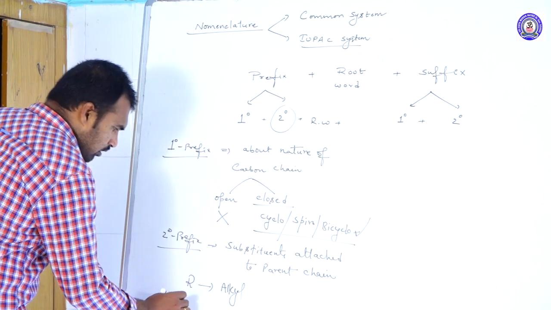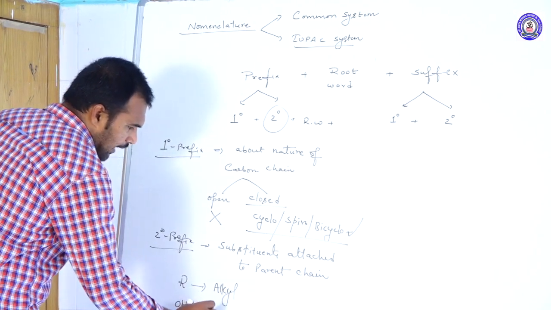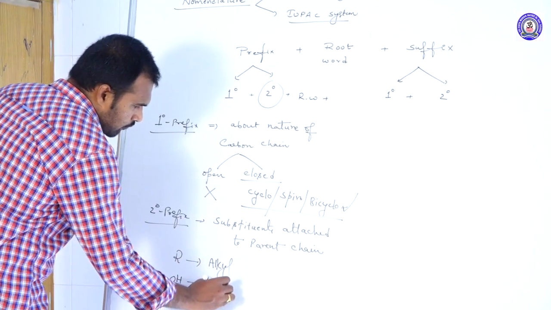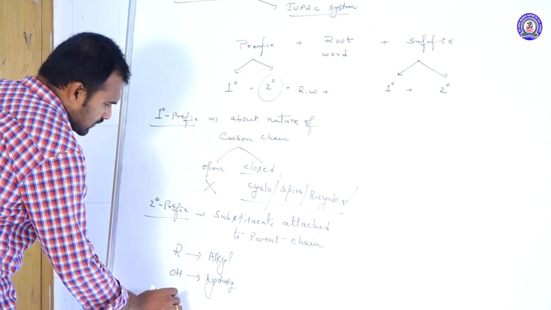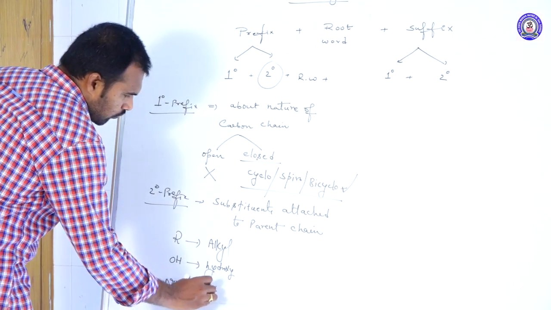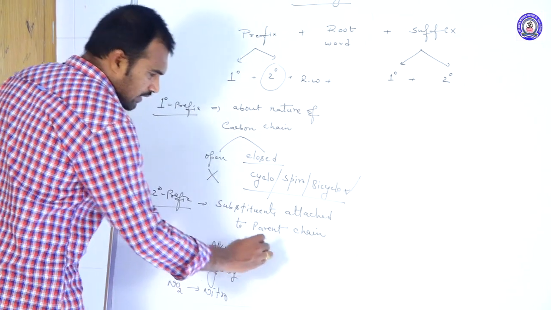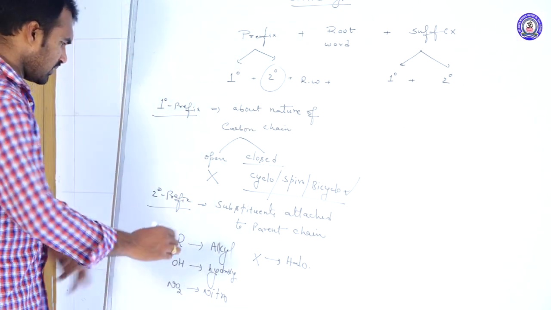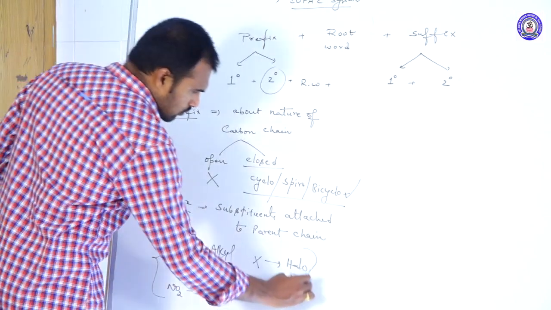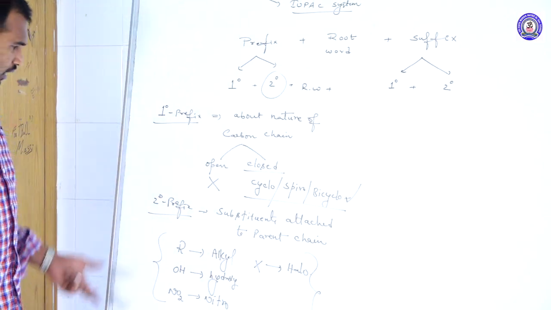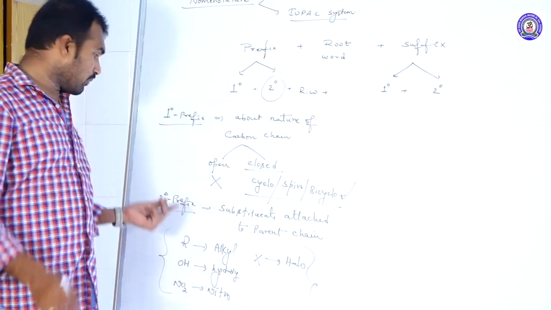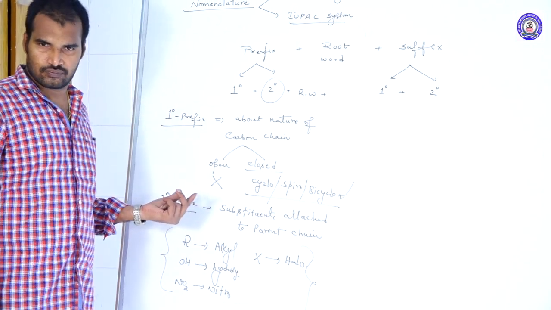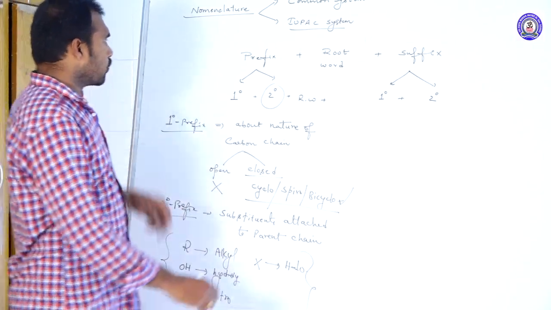If an OH group is present, then hydroxy. If an NO2 group is there, then nitro. If halogens are attached, then halo. These are some substituents generally present. So the substituents are represented by secondary prefixes. Clear?